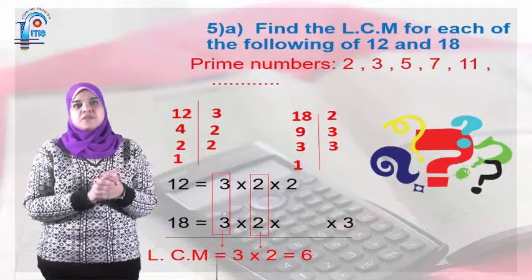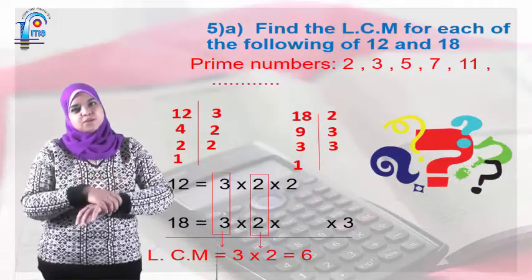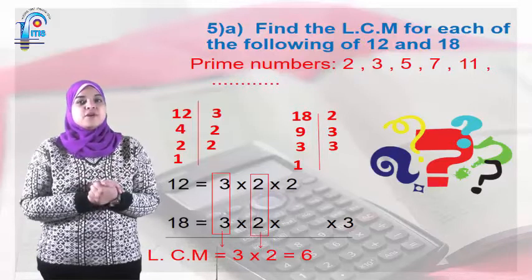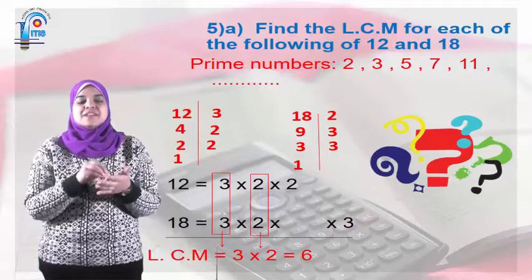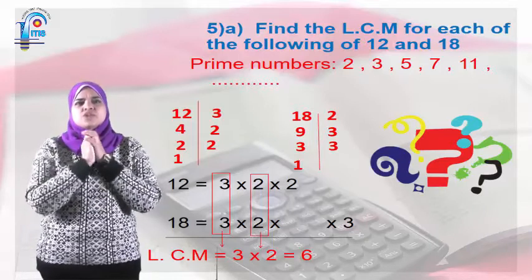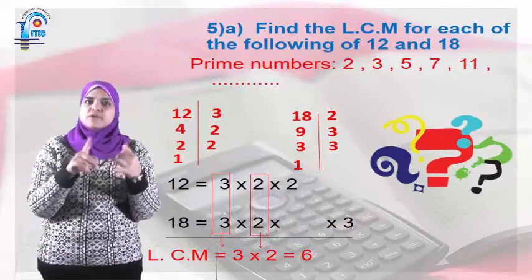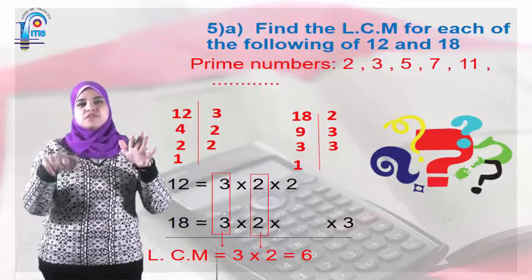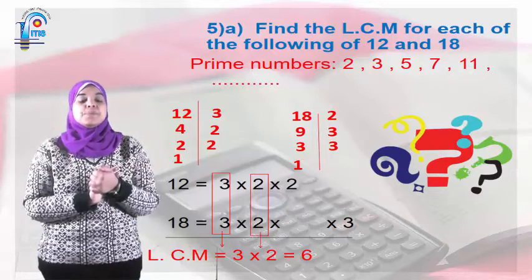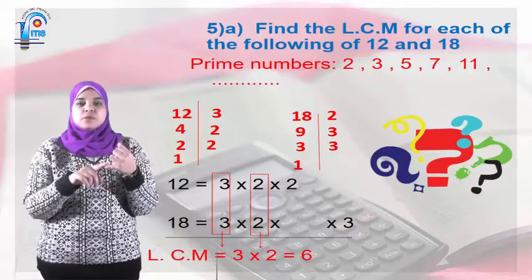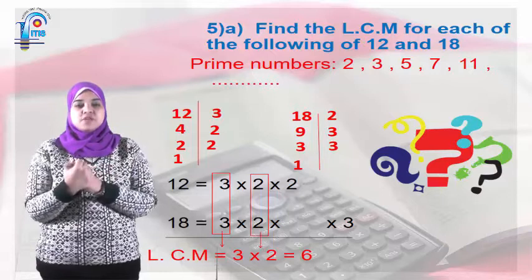Okay, question 5, find the LCM. It's 2 easy questions for you now. So find the LCM for each of the following. To find the LCM, I have to write the prime numbers. What are the prime numbers? The prime numbers are 2, 3, 5, 7, 11, 13, and so on. So the first step is to write the prime numbers. So the prime numbers here are 2, 3, 5, 7, and 11.